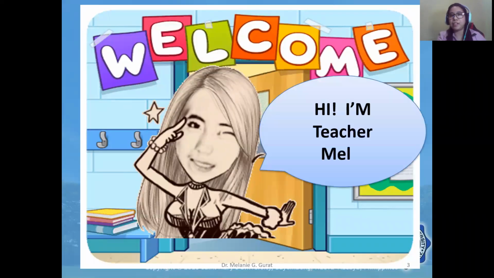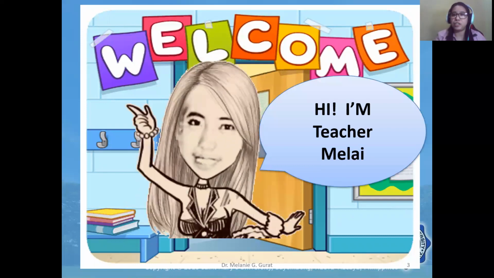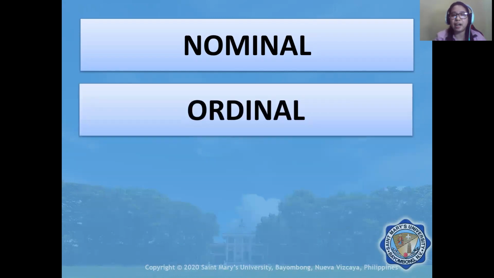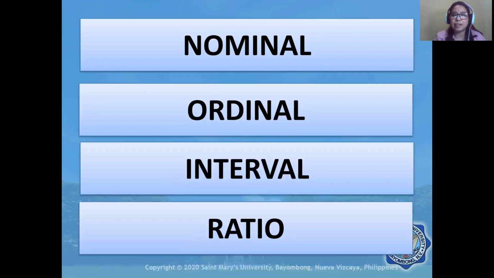I'm Teacher Melay, and today we are going to talk about the scale or the level of measurement. So what are the levels of measurement? We have the nominal, ordinal, interval, and ratio. These levels are arranged from the lowest to highest level. Nominal is the lowest level of measurement, followed by ordinal, followed by interval, and the highest is the ratio.